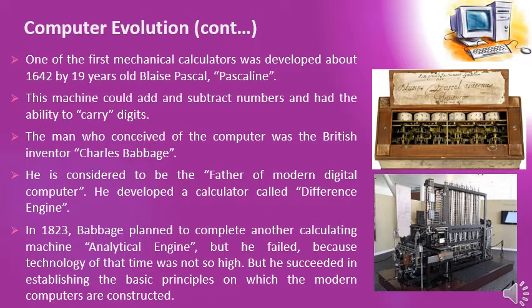Like, you must know that the first computer which was invented is abacus, and Pascaline was discovered by Blaise Pascal, and Pascaline was used to add and subtract numbers. These are the facts and figures that you must remember, and forget about the other details. Charles Babbage invented difference engine, and he is considered to be the father of modern digital computers.